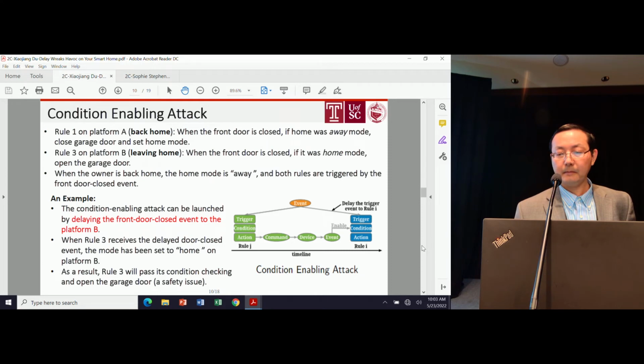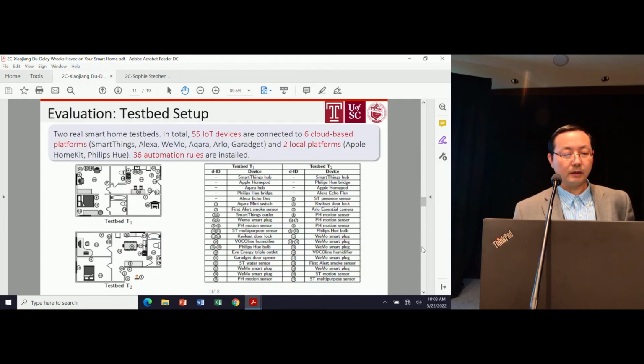I'm running out of time, so I'm going to go fast. We evaluated the DAI attack using two real smart home testbeds. This shows the topology and configuration of the testbeds, with the numbers representing different IoT devices. We bought commercial devices. For the two testbeds, we use a total of 55 IoT devices connecting to 6 cloud-based platforms, including SmartThings, Amazon Alexa, Wemo, and so on, and 2 local platforms, including Apple HomeKit and Philips Hue.